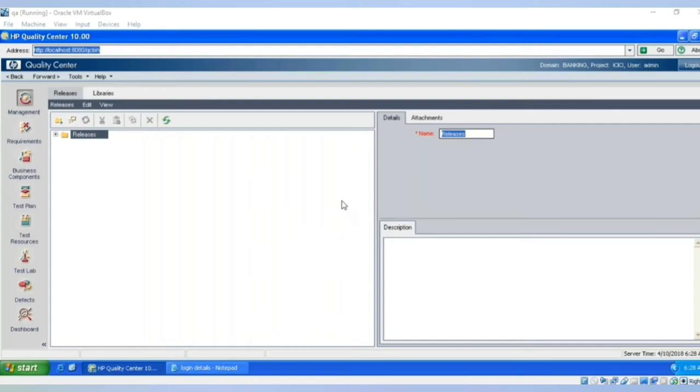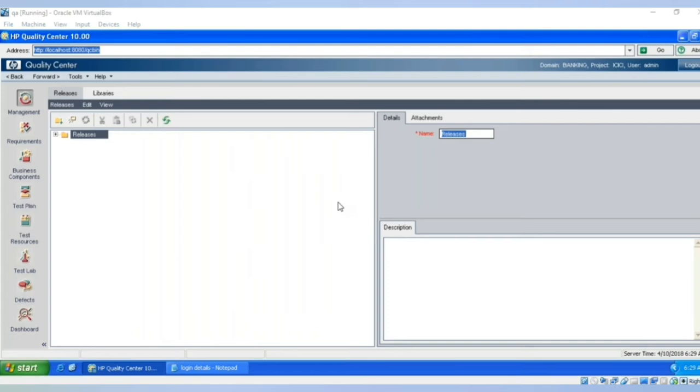Not only the testers, developers and BA, there is one more role which will be handling this particular Quality Center tool. That particular role is the Quality Center admin. So always you have to request him if you need any kind of updates in this particular tool. For the entire company, or at least for a few projects, one Quality Center admin will be there.